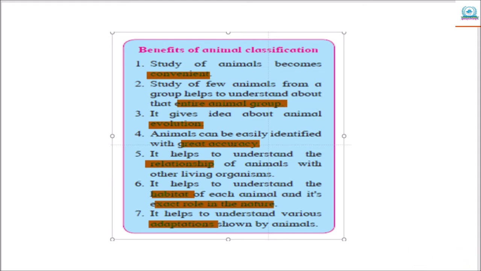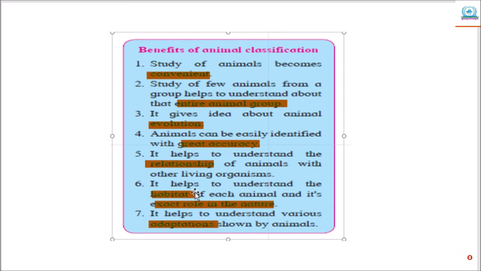Animals can be easily identified with great accuracy. It helps to understand the relationship of animals with other living organisms. It also helps to understand the habitat of each animal and its exact role in nature.